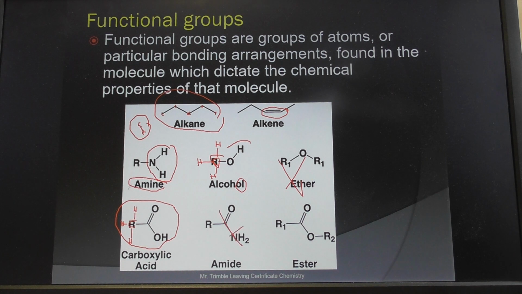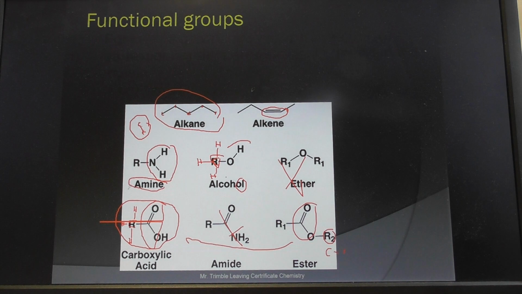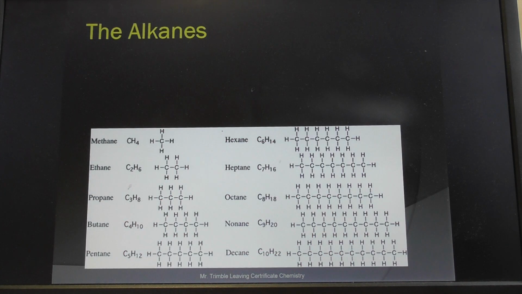We don't look at amides either. We do look at esters. Essentially, if you look at esters and carboxylic acids, they're very similar. This part is the same in both of them, if you notice that. The only difference is instead of having a hydrogen here, you have a carbon and some extension. But in any case, again, this is just an introduction of functional groups, just to show you that each molecule has its own distinctive little part. So much simpler today. What we're going to look at now is alkanes.